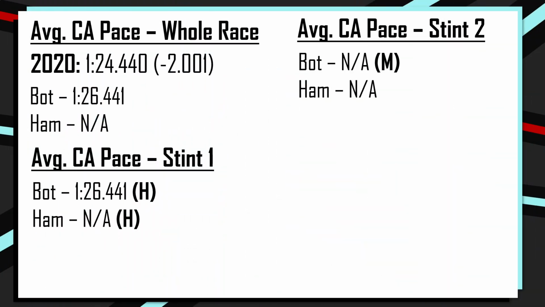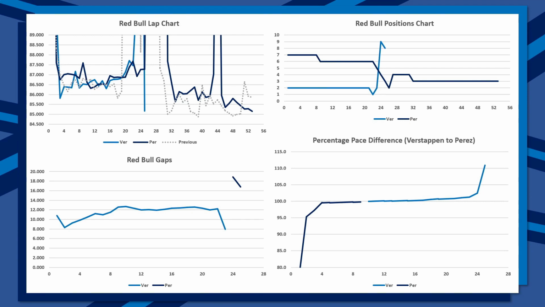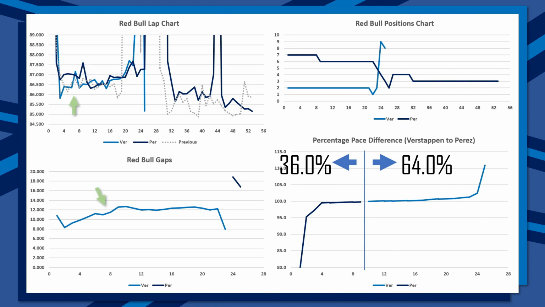So from Mercedes, we'll now take a look at Red Bull, and splitting their percentage pace difference down the middle. For 36% of the race exactly, it was Sergio Perez in the darker blue line who was the faster Red Bull, and then for 64% of the race, it was Max Verstappen. And similarly to the Mercedes lap times, both drivers were setting extremely similar times. The gap stayed between 8 and 12 seconds, all the way up to Max Verstappen's retirement with Lewis Hamilton.